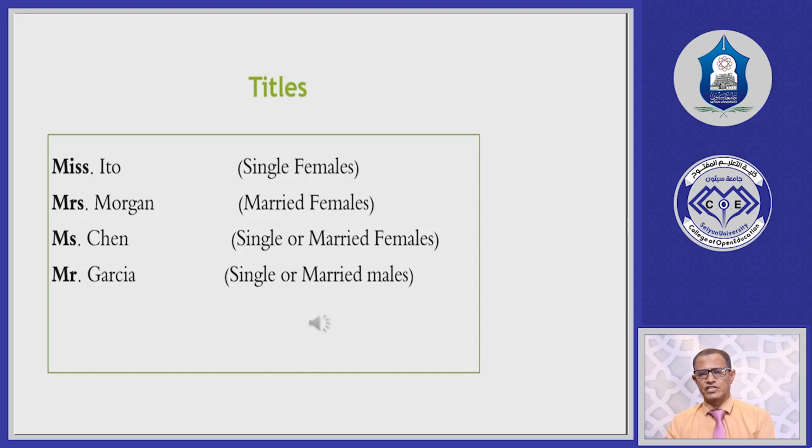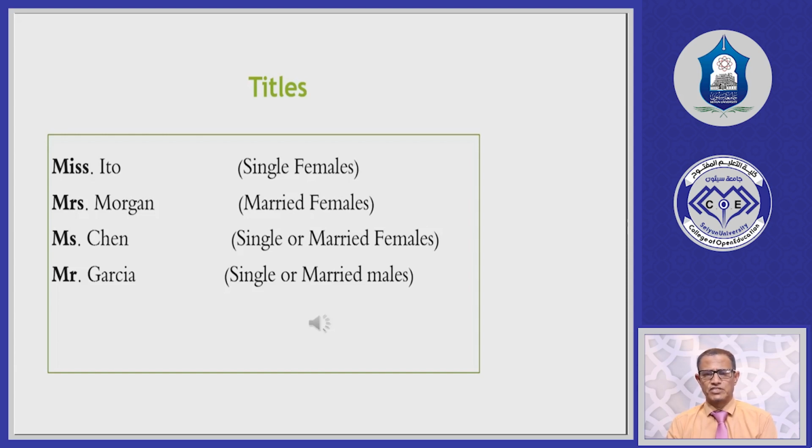The second one is Mrs., as in Mrs. Morgan. Now the pronunciation of these titles is very important. The first one is Miss, the second is Mrs. Mrs. is given to married females only. You can say, for example, Mrs. Morgan. It is not given to single or unmarried females. So now we have Miss and Mrs.